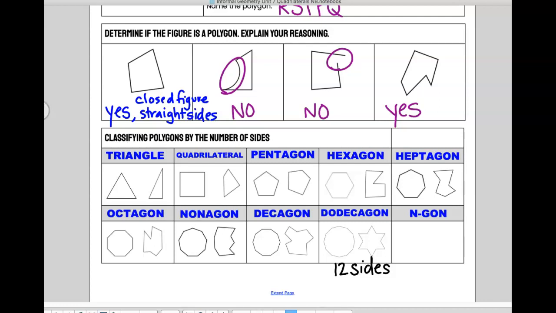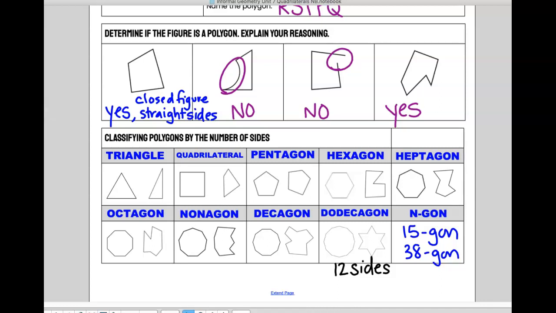Could we name a 15-sided figure? What's the prefix for 5? Penta plus 10, pentadecagon is 15. They just get to be too much. So a 15-sided figure we would just write as a 15-gon, or if there were 38 sides, we'd just say 38 sides instead of getting into the name. There are prefixes for all of those, they just get to be complicated.